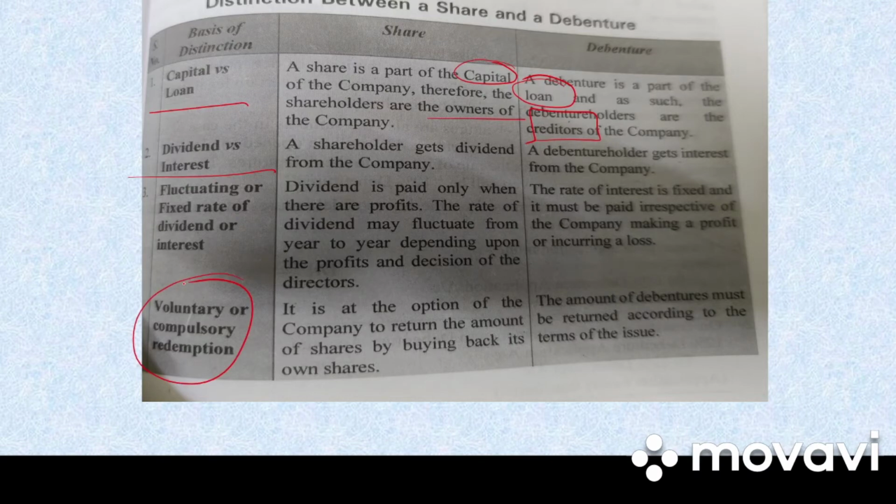Next, we have voluntary or compulsory redemption. In the case of shares, it is at the option of the company to return the amount of shares by buying back its own shares. But in case of debenture, the amount of debentures must be returned according to the terms of issue.